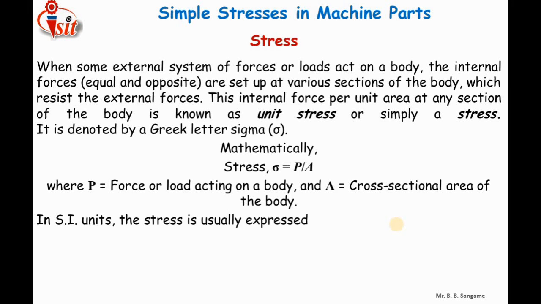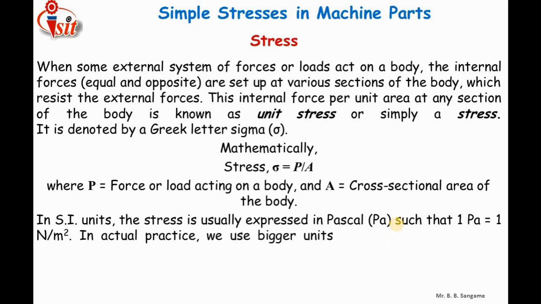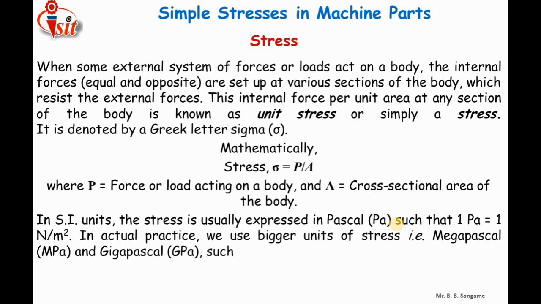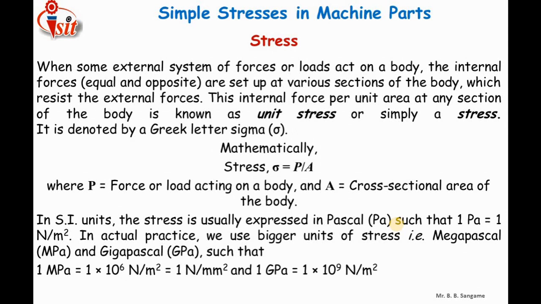In SI units, stress is usually expressed in Pascal, such that 1 Pascal is equal to 1 Newton per meter square. In actual practice, we use bigger units like gigapascal and megapascal. 1 megapascal is equal to 10^6 Newton per meter square, which is equal to 1 Newton per mm square, and 1 gigapascal is equal to 10^9 Newton per meter square, which is equal to 1 kilonewton per mm square.